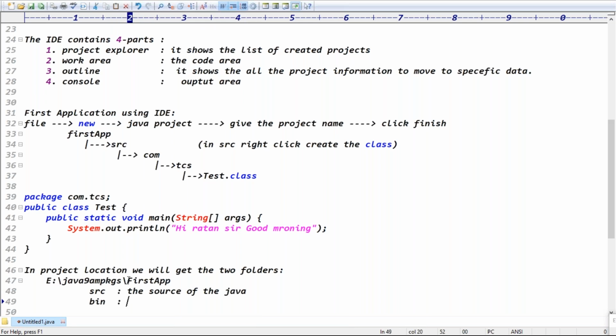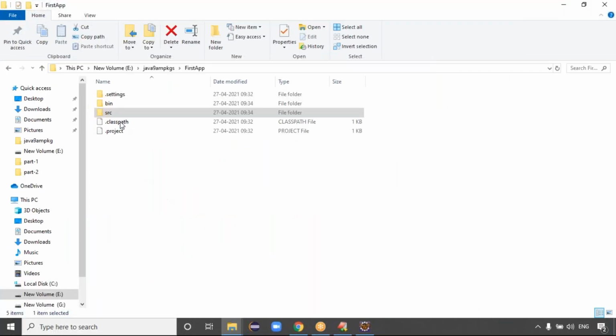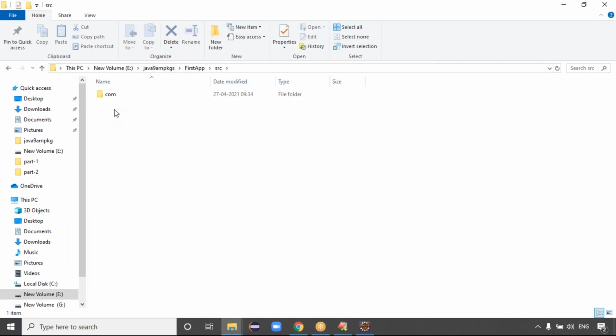What does the bin folder contain? The .class files. If you want, you can see this location. The bin folder contains the com.tcs package. The package is nothing but a folder structure.